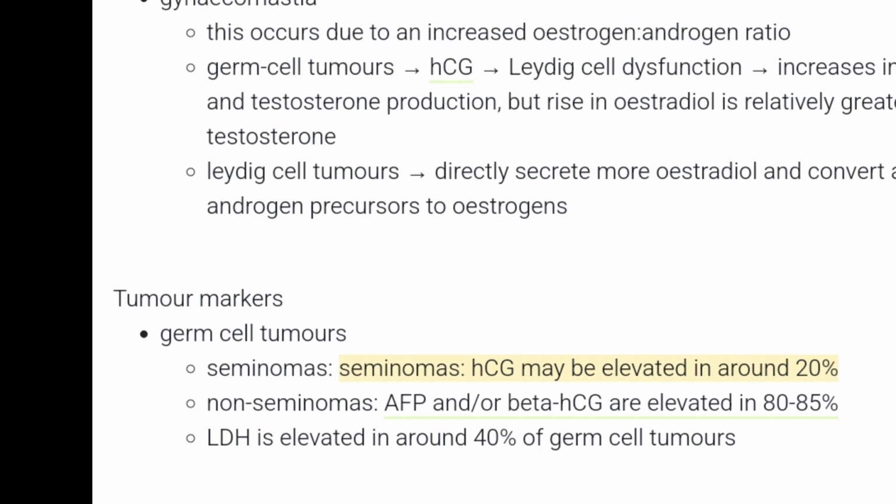And the other tumors, Leydig cell tumors, they produce estradiol. So this was all about. So take home message is that these are the tumors of young males, and there are two type of tumor, germ cell tumors and non-germ cell. Germ cell contains seminoma and non-seminoma. Seminoma produces HCG. Non-seminoma, they include teratoma, then choriocarcinoma, embryonal and yolk cell tumors. And these tumors, they produce alpha fetoprotein, although they may produce beta HCG as well.